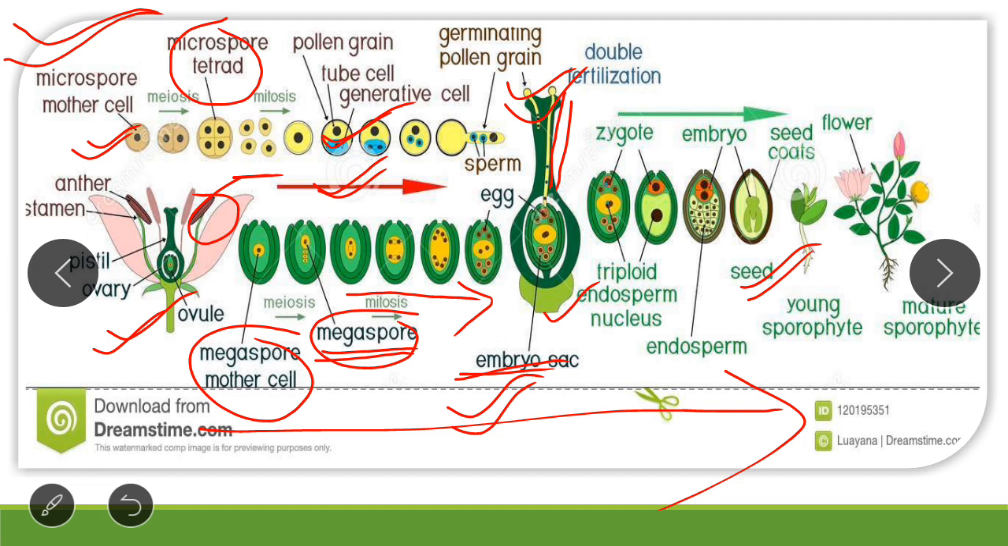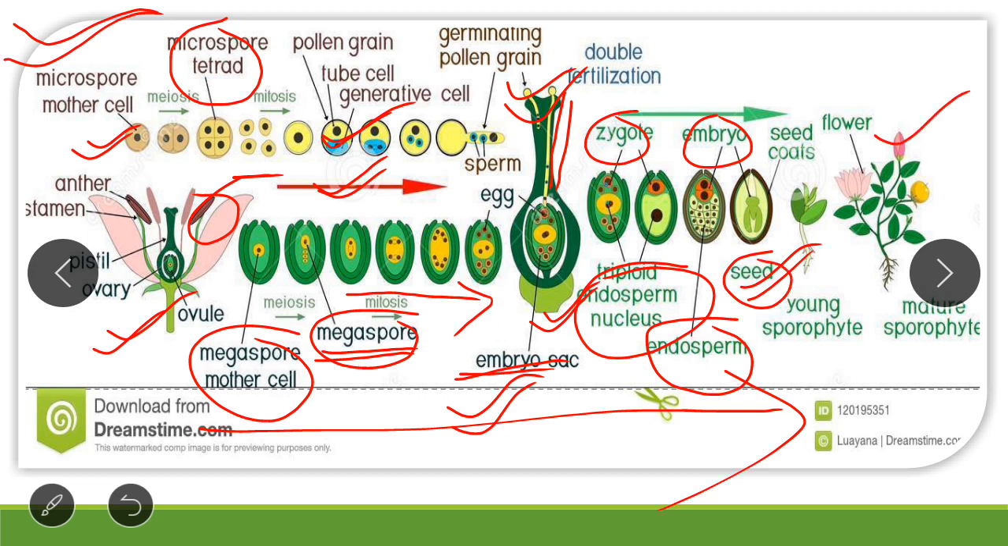Now the fertilization of two male gametes takes place. One male gamete fuses with the egg cell to form the zygote, and another male gamete fuses with the polar nuclei to form the triploid endosperm nucleus. This zygote later on develops into the embryo, and this triploid endosperm nucleus later on forms the endosperm, and later on they will form a seed. After getting favorable conditions, it germinates and forms the plant, and again flowers will arise, and the cycle is repeated.